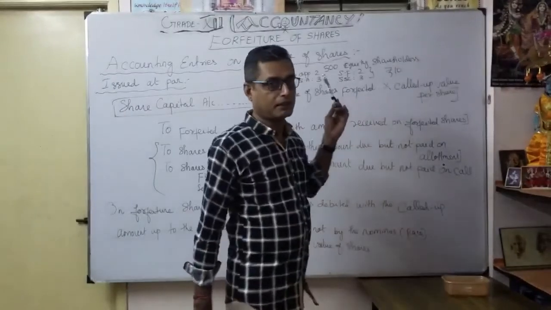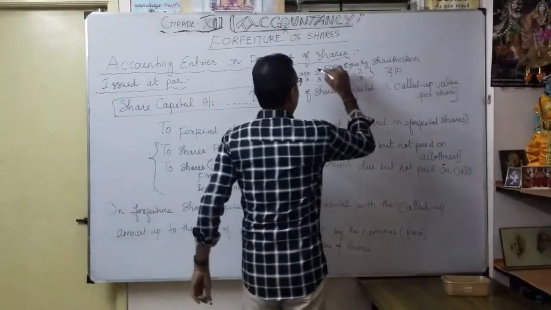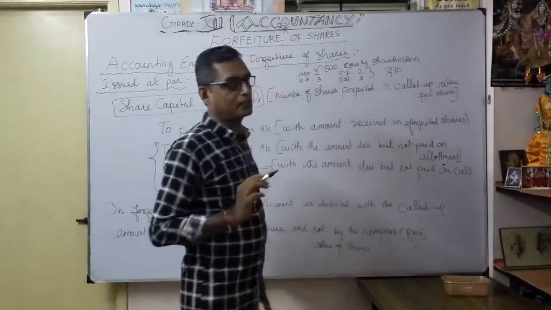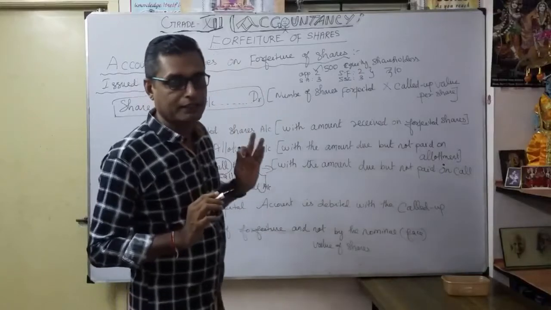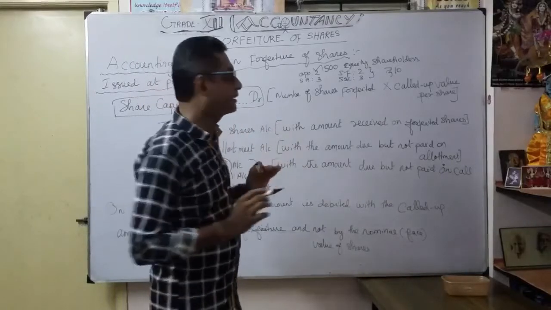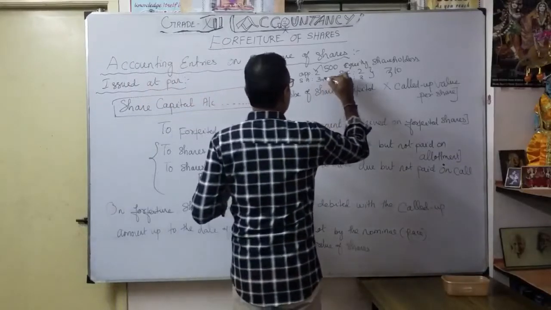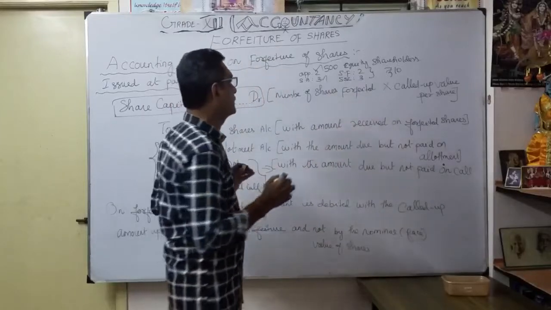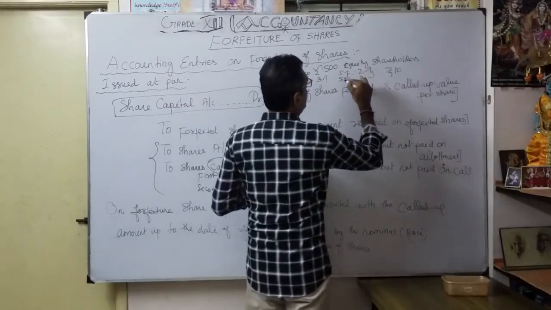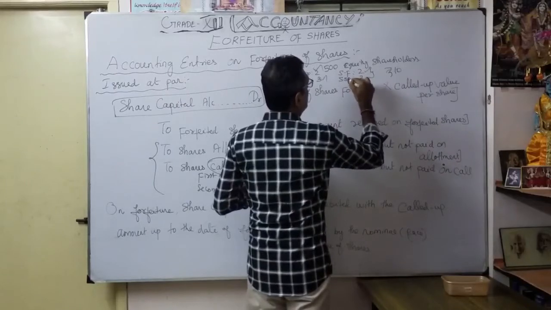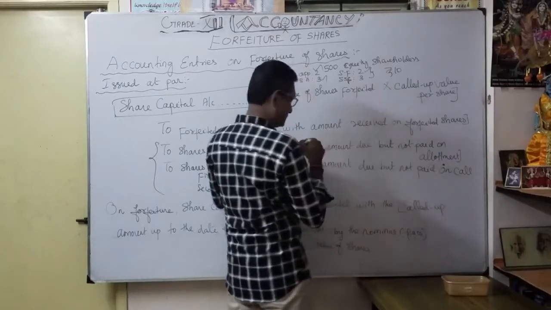So what will happen? The company, 500 shares, the equity shareholders applied. So 500 equity shareholders applied. Once the applications were received, whoever applied was allotted. So they are supposed to pay 3 rupees, isn't it? Thereafter, first call 2 rupees, and second and final call.